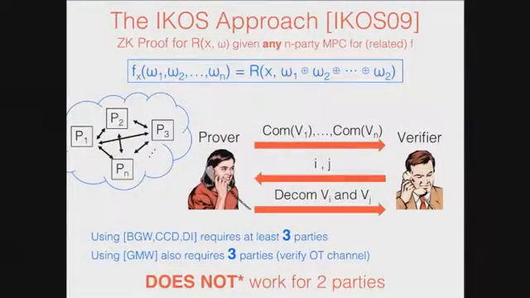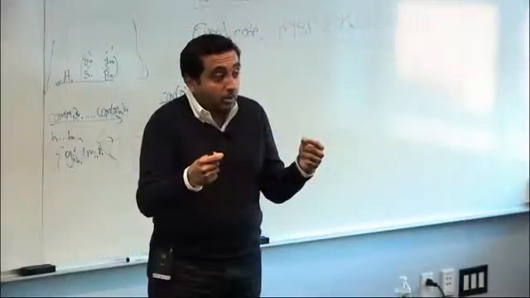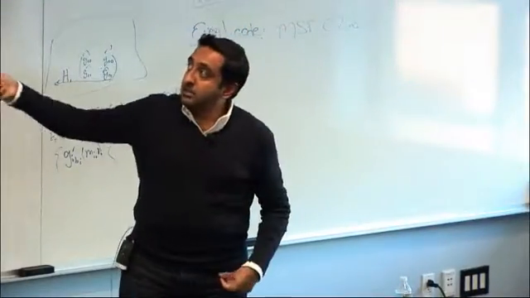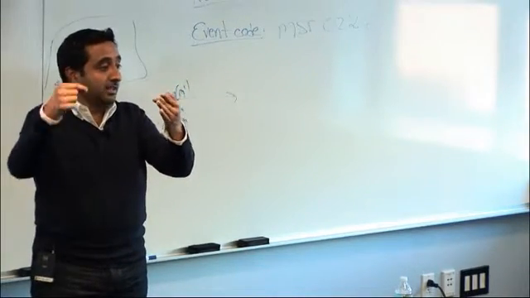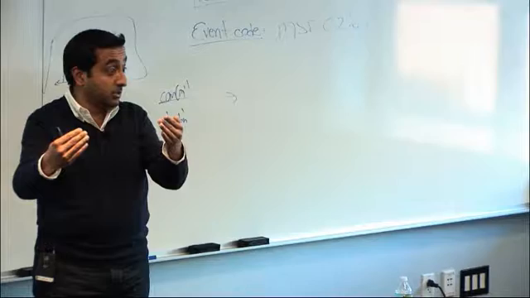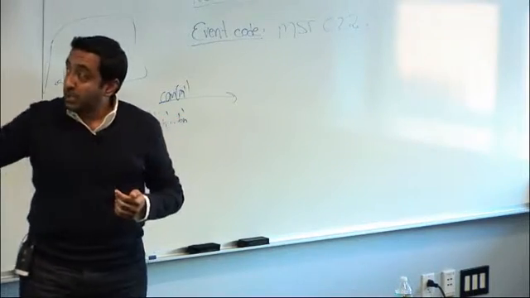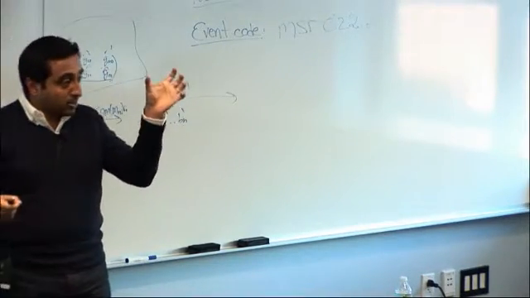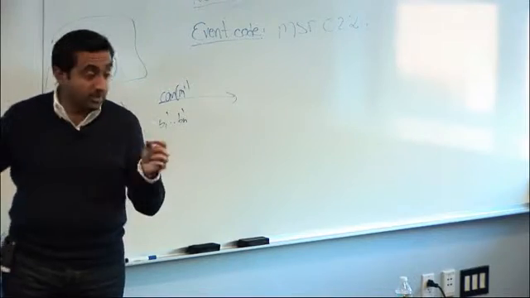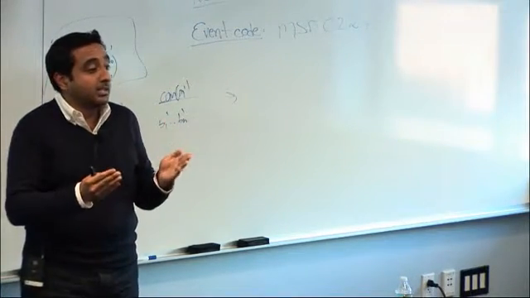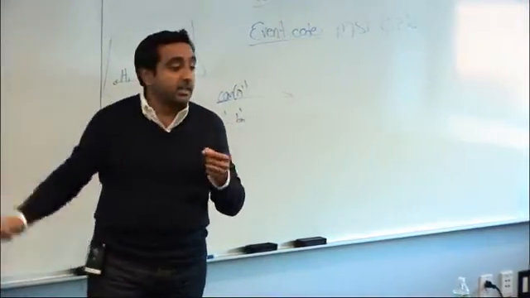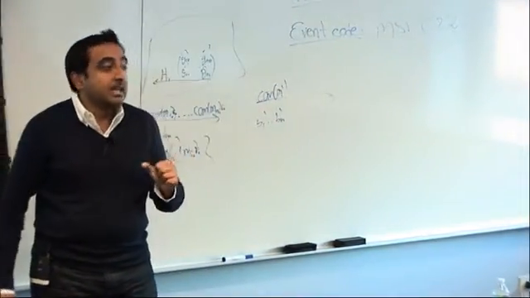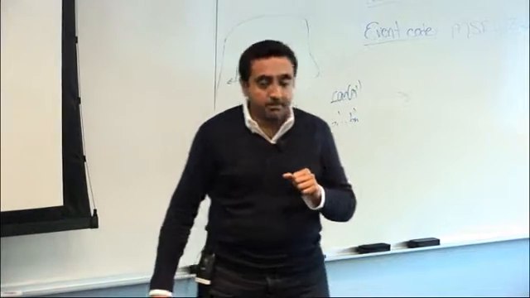They can instantiate it with GMW in the OT hybrid, but the way they encode the OT channels is that the sender encodes what the sender sends on the OT channel and the receiver encodes what it receives on the OT channel. Now, in order to verify that all these OTs were correctly encoded for the soundness proof, you need to open at least 2 views. Otherwise, you can never check that the OT was incorporated into the views correctly. So the soundness will break.